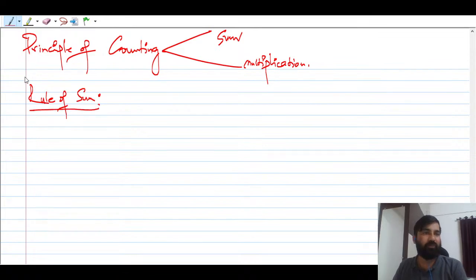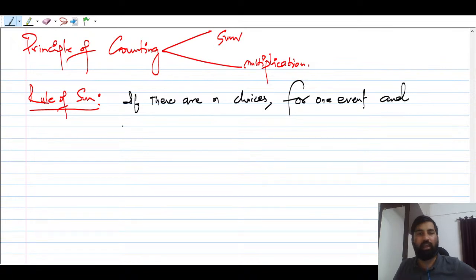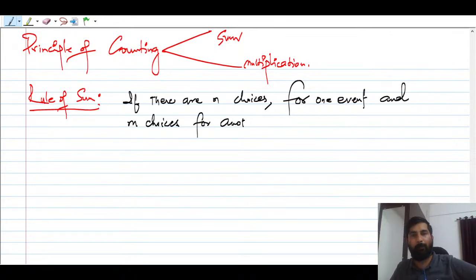The rule of sum is going to be: if there are n choices for one event, and m choices for another event, right? See, there are two events. Remember, there are two events.